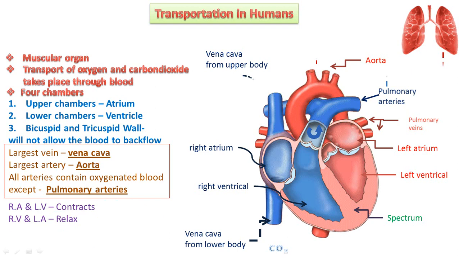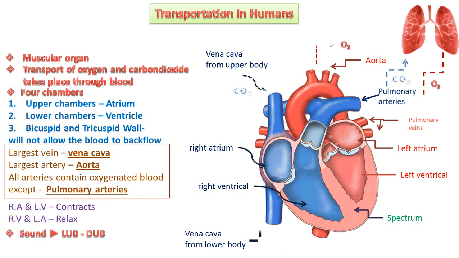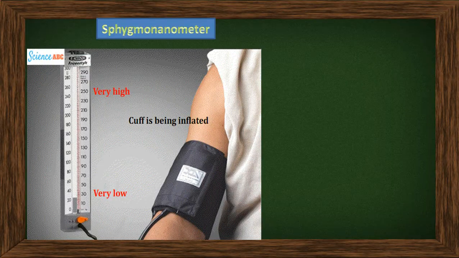Due to this, you are going to hear the sound as lub-dub. The heart will not give a thak thak thak sound. Actually the sound is lub-dub, and the space in between the two sides of the heart, we call it the septum. This is the septum, and you can see the space there. This is the space in between of the heart, we call it the septum. Okay, so this is the main transportation that takes place in the heart.